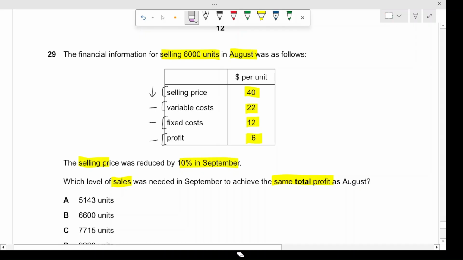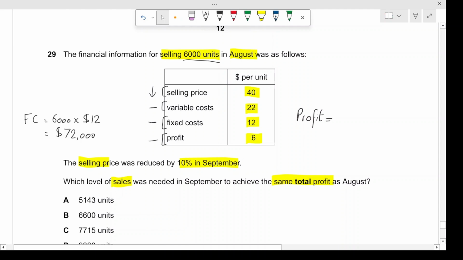All right, so how are we going to do that? First, to check what the fixed cost was, we multiply the total units sold during August by the fixed cost per unit, and assume that amount to be the fixed cost for September as well. 6,000 units were sold, and each unit had a fixed cost of $12. So fixed costs are 6,000 multiplied by $12, giving us $72,000. And what is the profit that we need to maintain from the month of August?